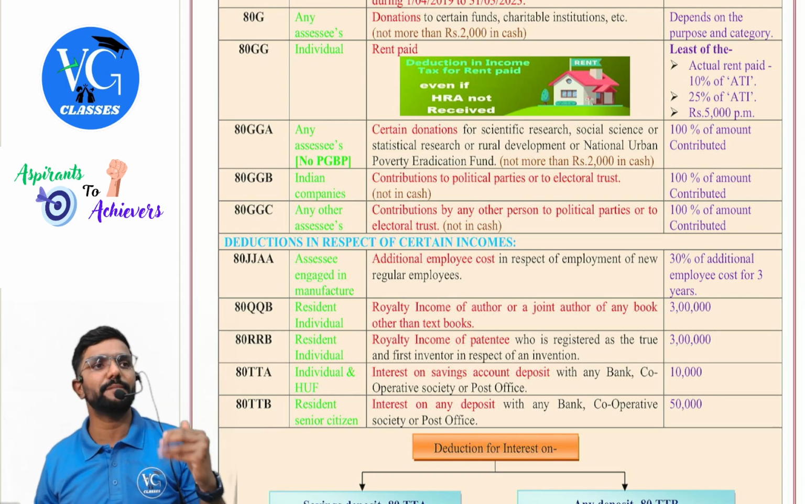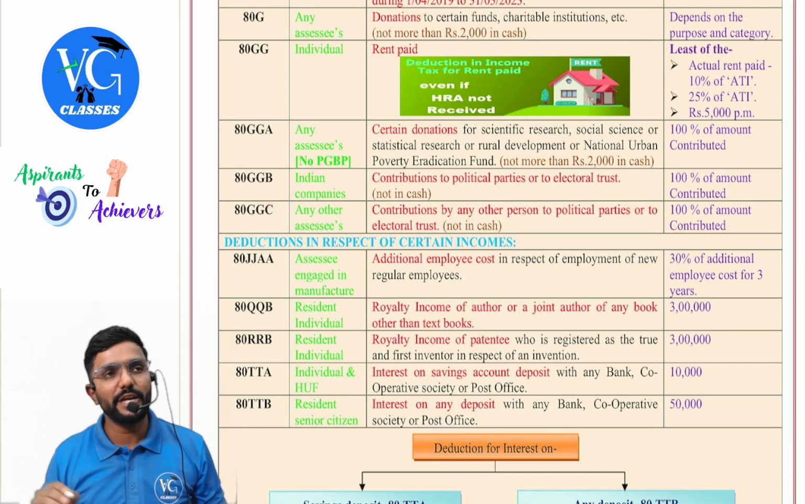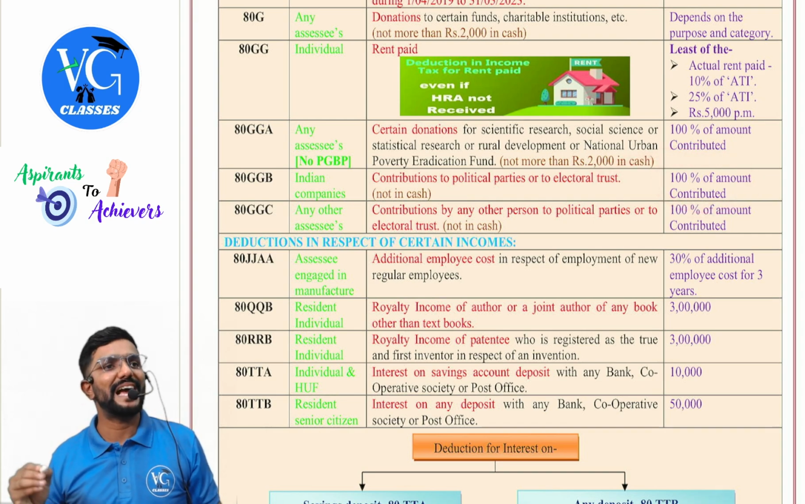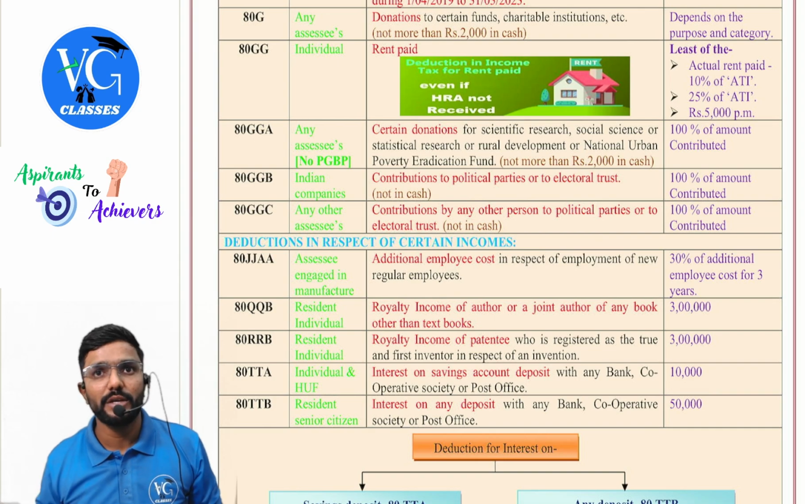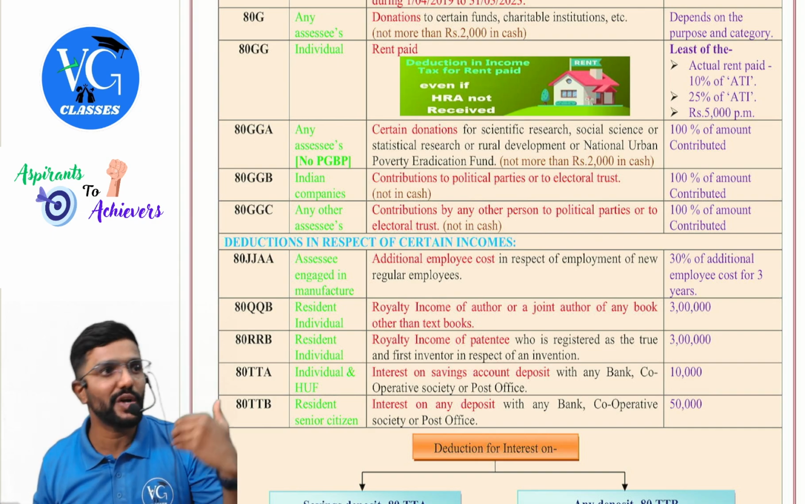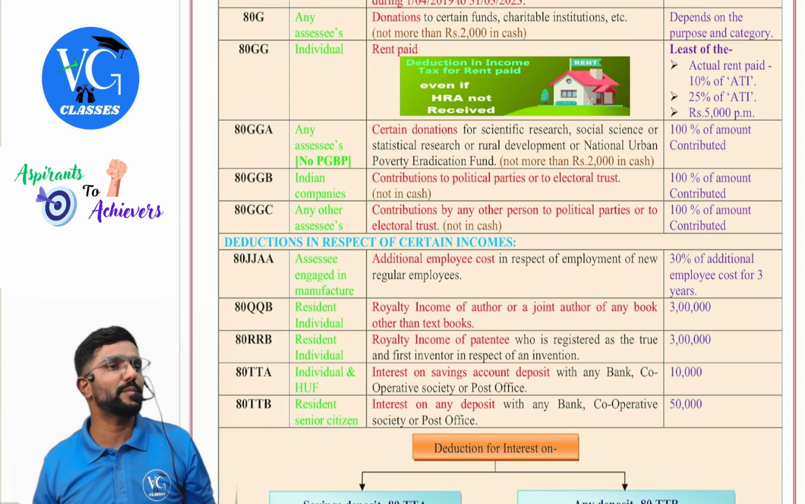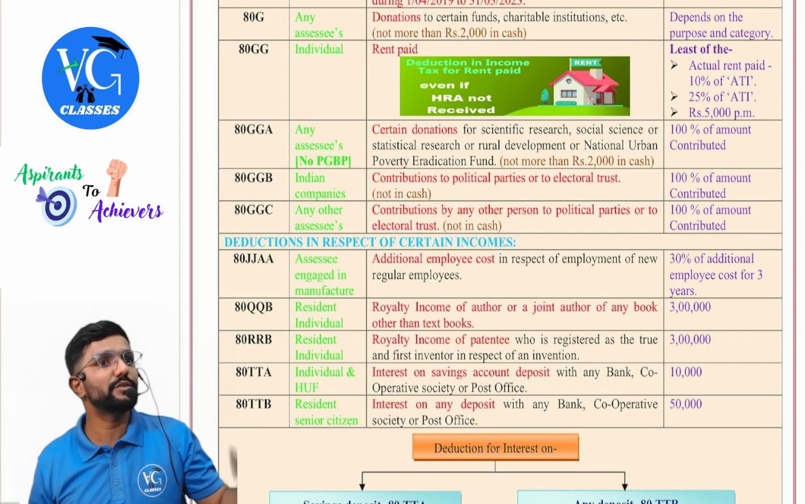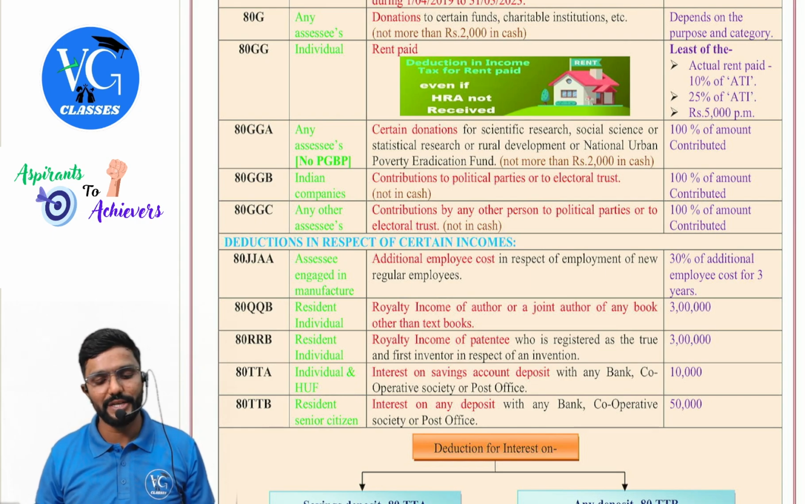Next, 80GGB and 80GGC, political party. If Indian companies have given any contribution to a political party or electoral trust, they can claim 100% of the donation as deduction under 80GGB. Whereas any other assessee, if they have given donation to a political party or electoral trust, can claim deduction under section 80GGC, 100% of the amount contributed. Both sections are telling you cannot give anything in cash, not even 2,000, not even 500. What if you give in cash? No deduction, that's all.